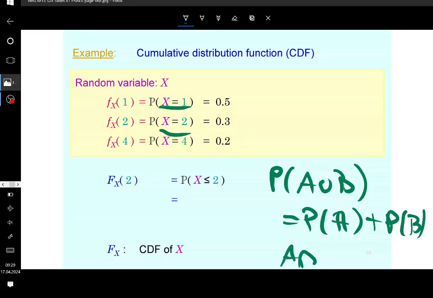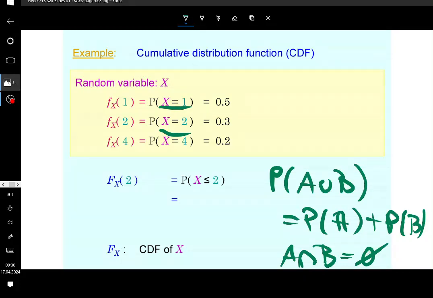So if the events are disjoint, which means that their intersection is empty, then of course the probability of a union is going to be the sum of the corresponding probabilities from which the union is constructed. They need to be pairwise disjoint. That's a term, maybe you remember that one. If a union consists of pairwise disjoint sets, the probability of a union is going to be